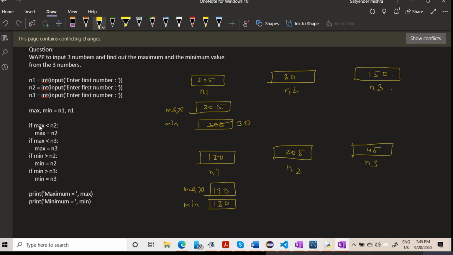I'll start comparing. Max is less than n2. The condition is true, so max is updated to 205. Now again, 205 is greater than 45, so this condition is false. So max will stay at 205.